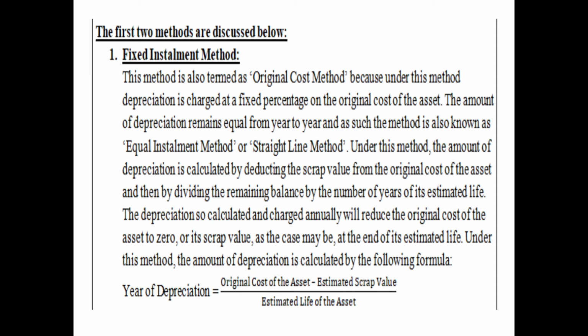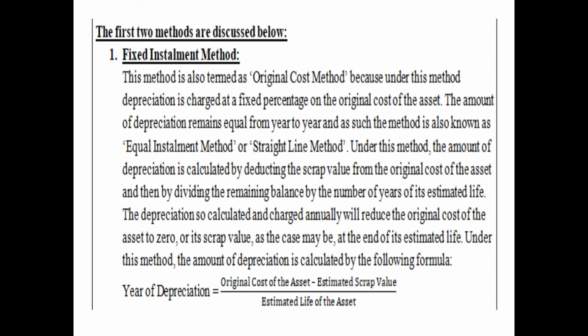Under this method, the amount of depreciation is calculated by deducting the scrap value. Scrap value is basically the value which we assume that even when the asset becomes of no use, and even if we sell it as scrap, a certain residual amount will be recovered. That is considered as scrap value. So under this method, the amount of depreciation is calculated by deducting the scrap value from the original cost of the asset, and then dividing the remaining balance by the number of years of its estimated life. So what is the formula for calculating depreciation? Original cost minus scrap value divided by the estimated life of an asset.